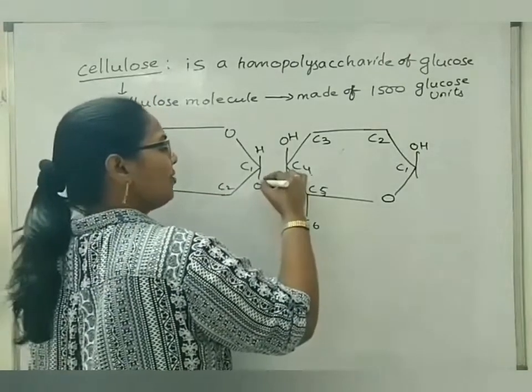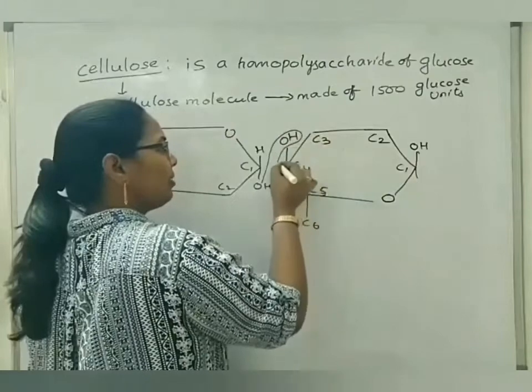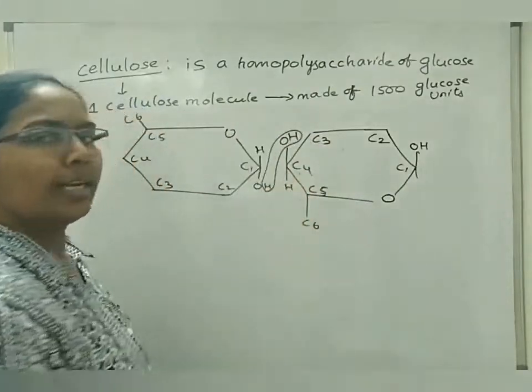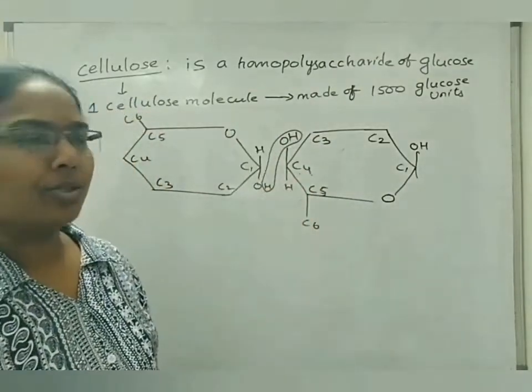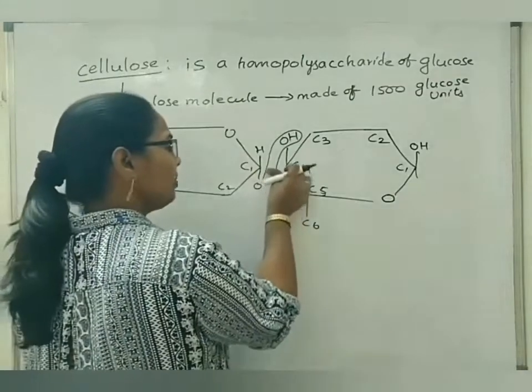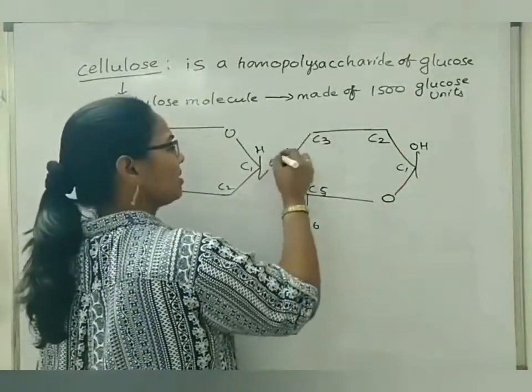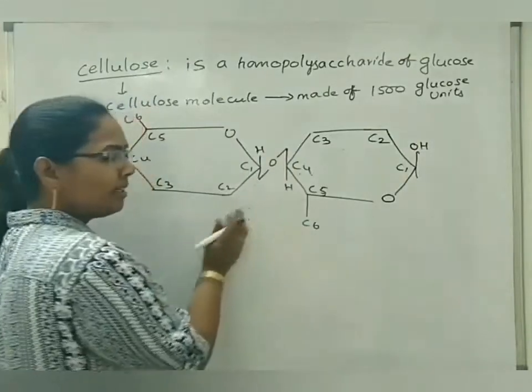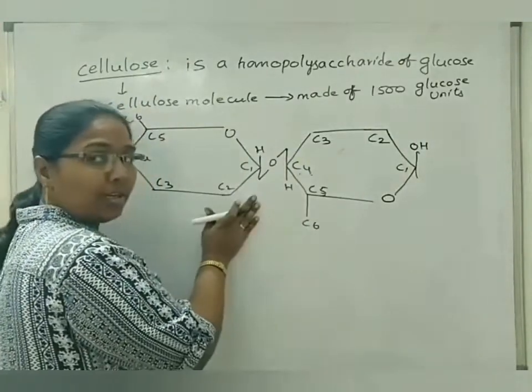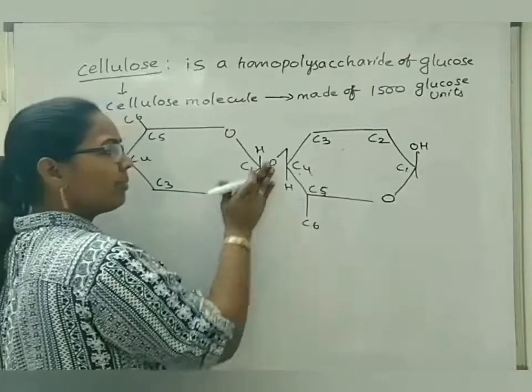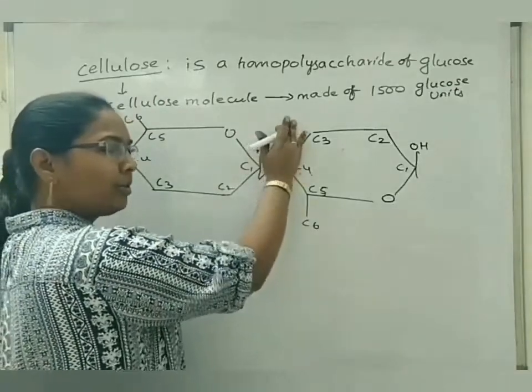Now, there is a bond formed by removal of again a water molecule from these two hydroxyl and hydrogen of side by side glucose units. Then the bond formed will be represented like this. Meaning one side of one glucose is forming a bond with the OH group or hydrogen of the other side.